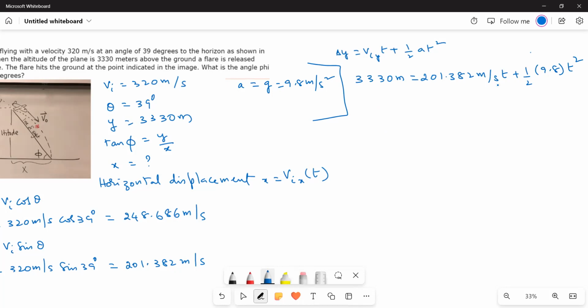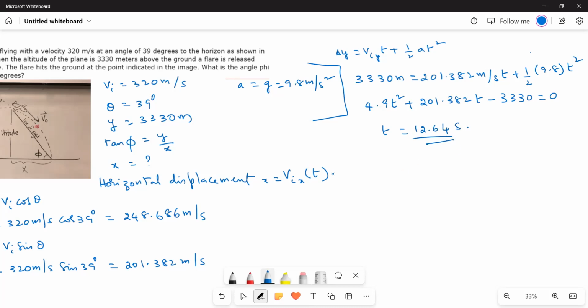So this is a quadratic equation in t. Therefore, we will have to solve this equation for t: 4.9 t squared plus 201.382 t minus 3,330 is equal to 0. On solving this, we get t is equal to 12.64 seconds.